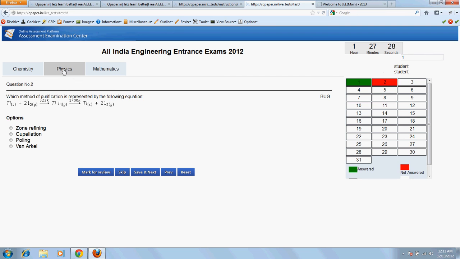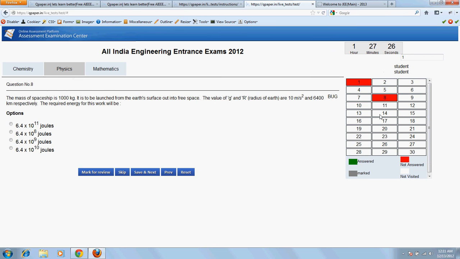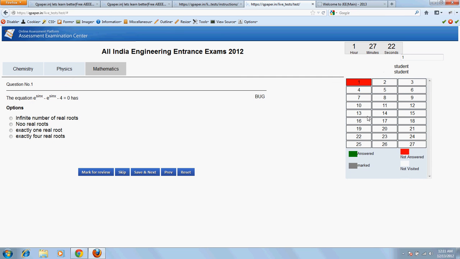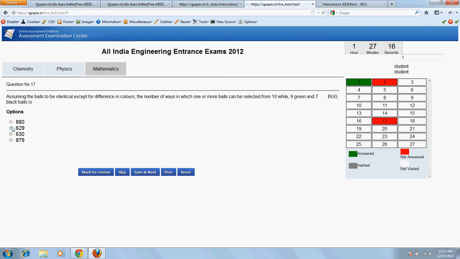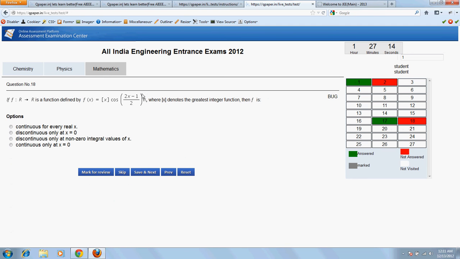Now I can switch to physics, and if I want, I can switch to a particular question. I can go to mathematics, and then I can do a particular question, and then I can go to another question over here that is 17 and then answer that, and every action that is done by a student is tracked over here.